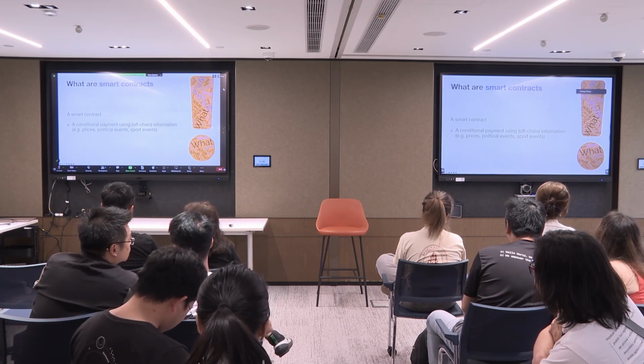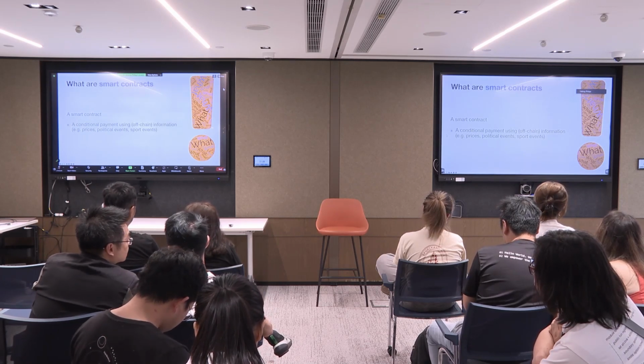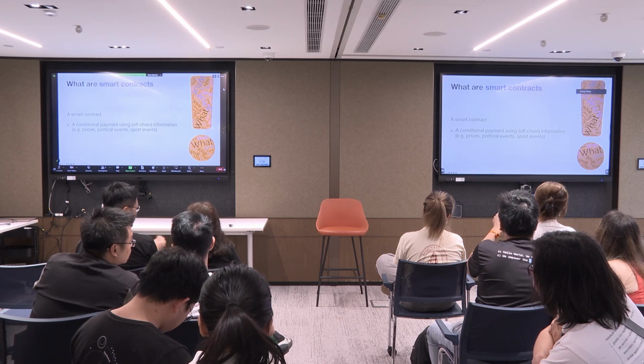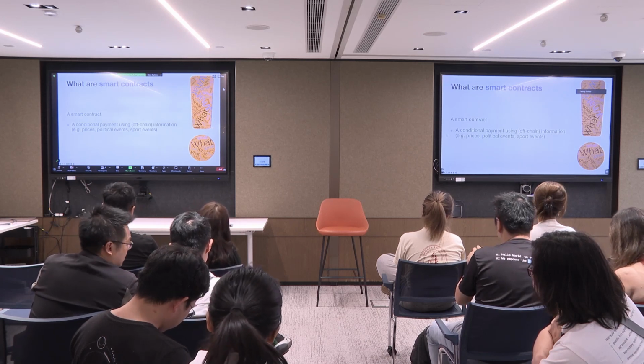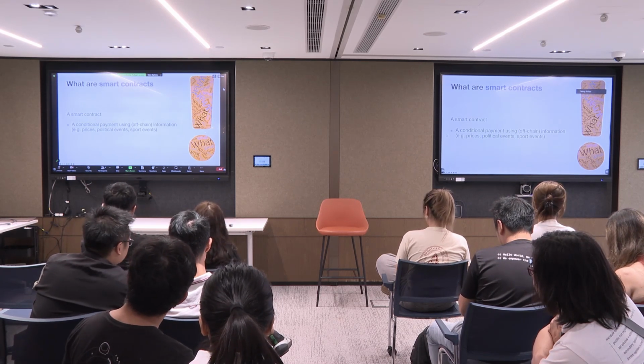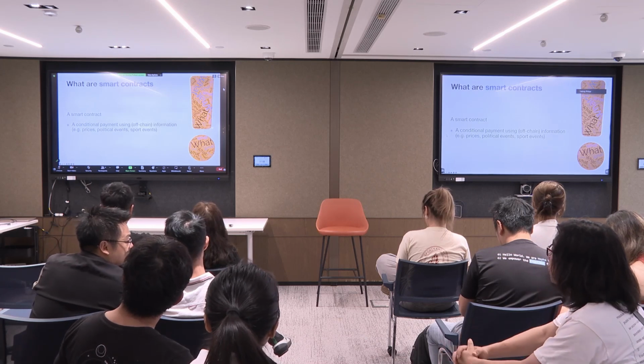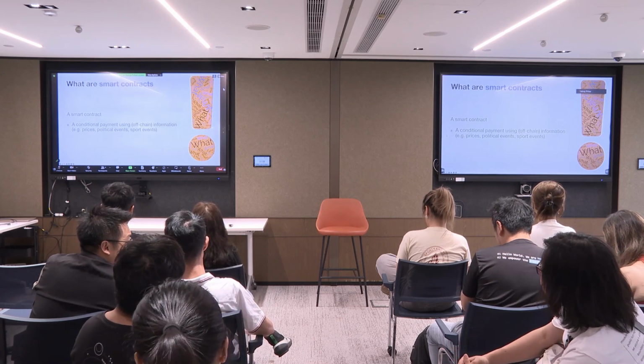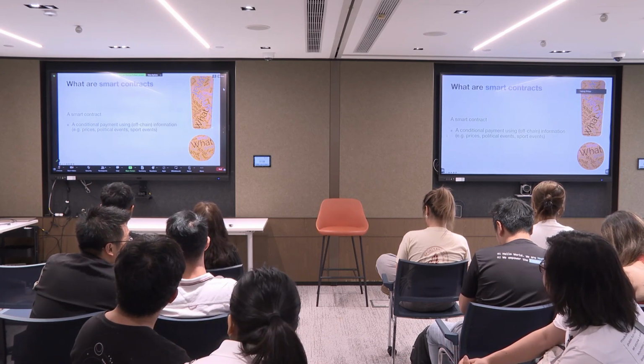And usually this information is off-chain, meaning it is not on-chain, but it's being pushed into the chain using a third-party service like an oracle. Off-chain information can be prices, political events, sport events, basically anything to trigger an event.